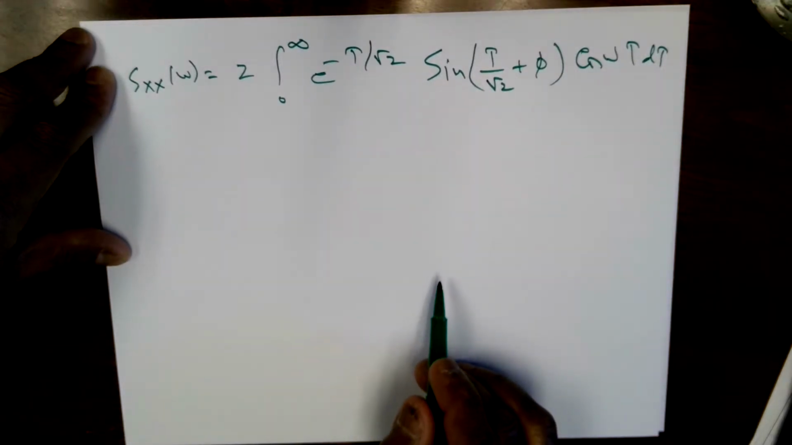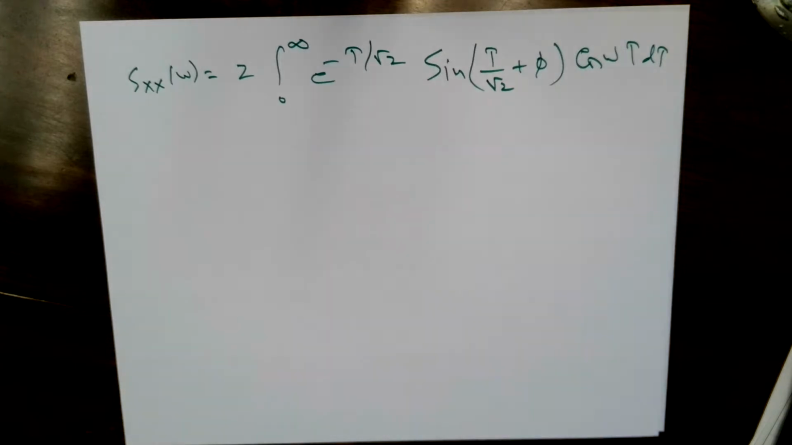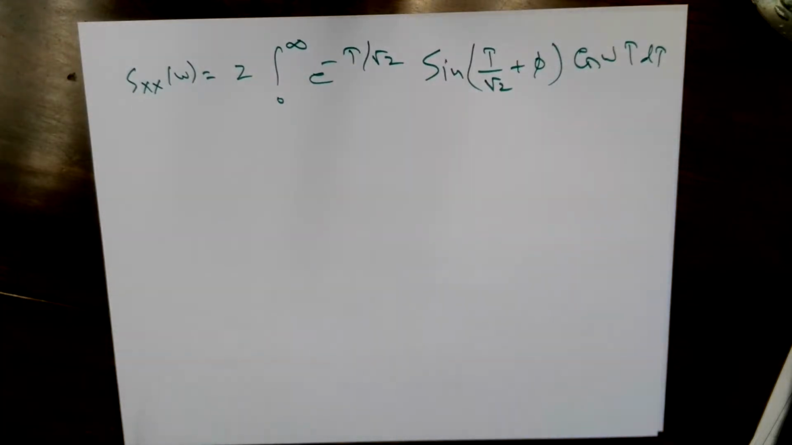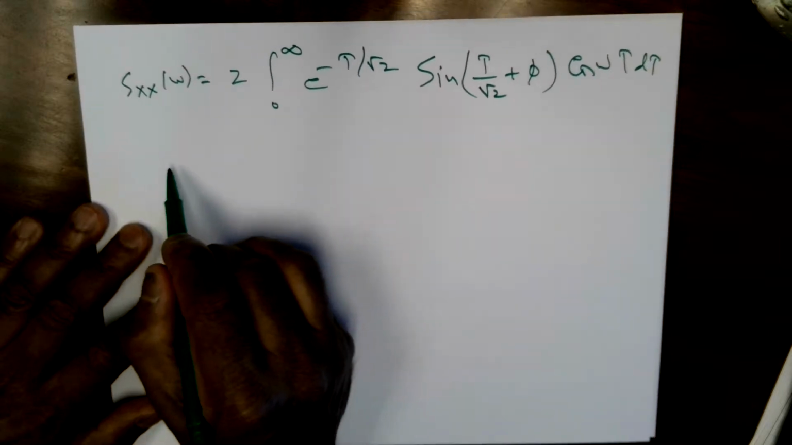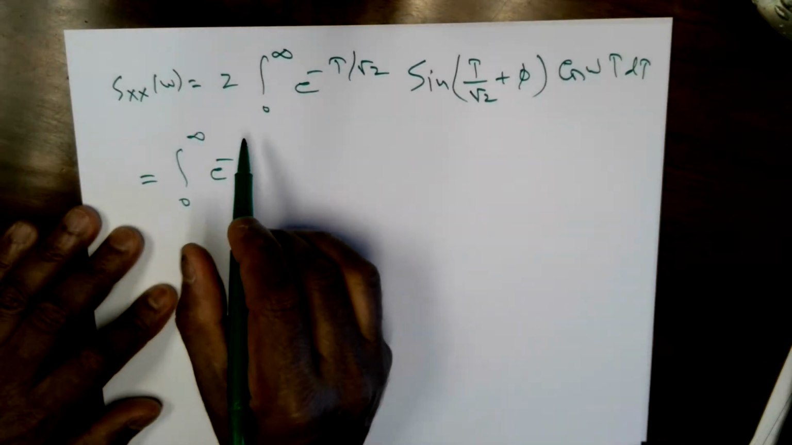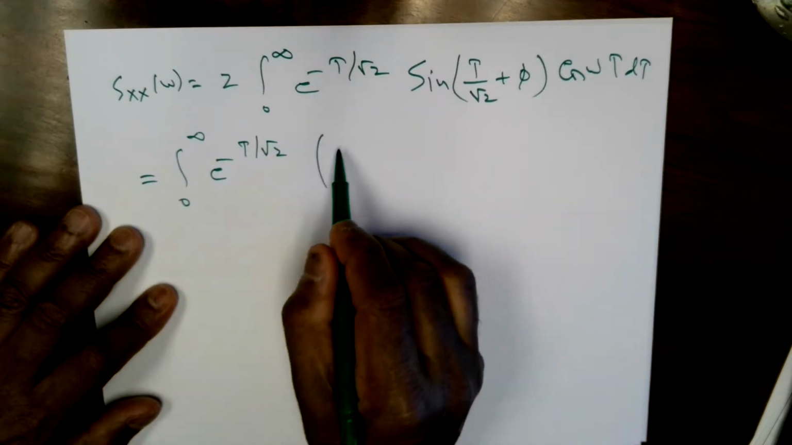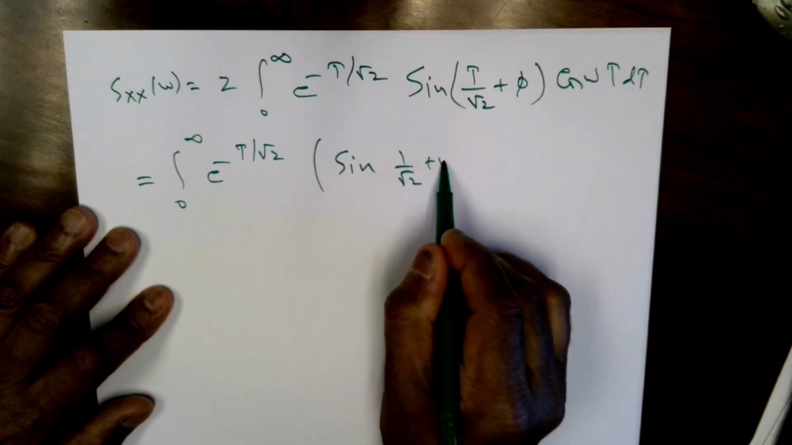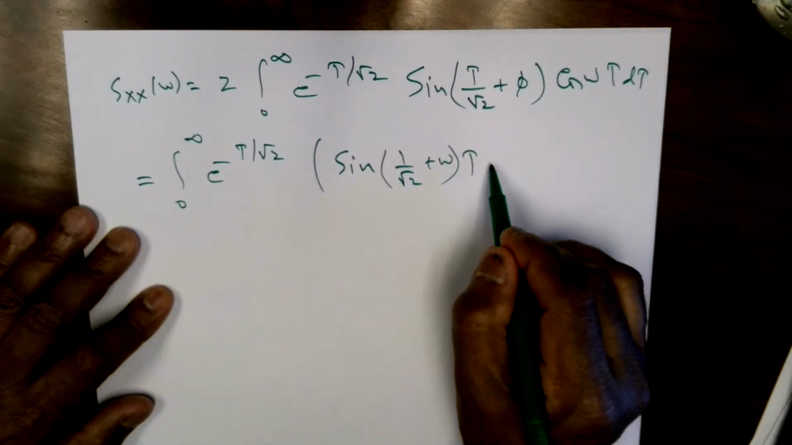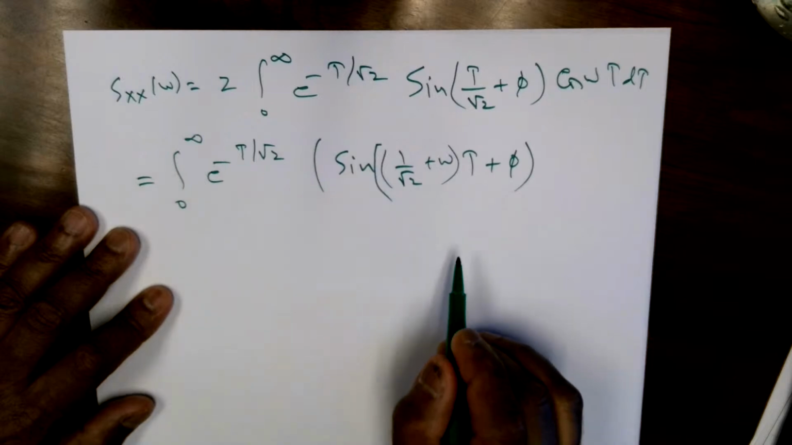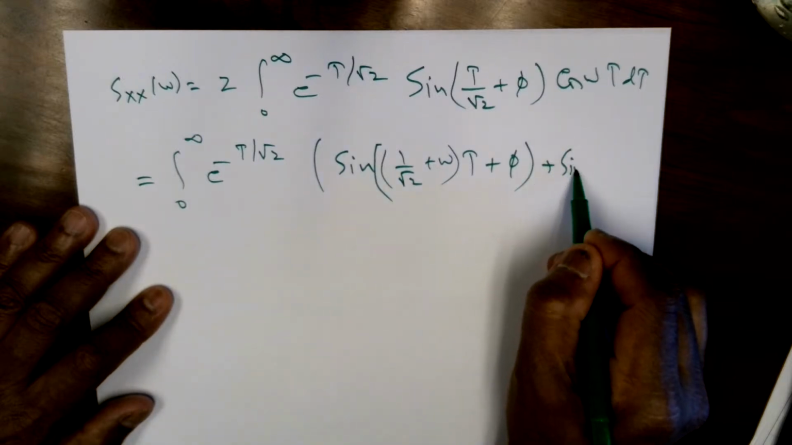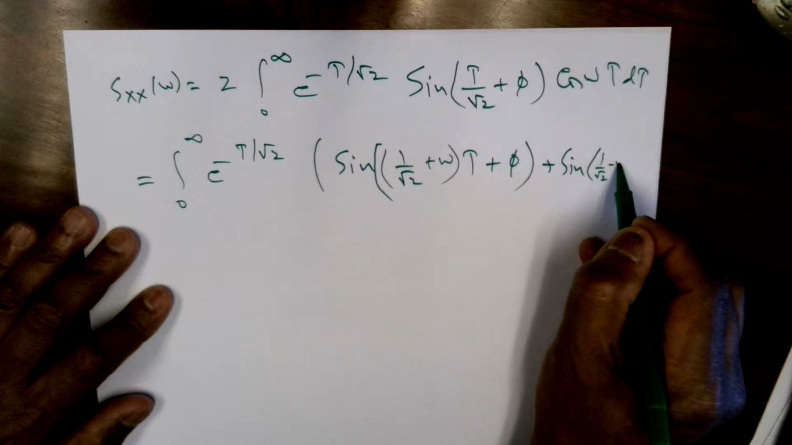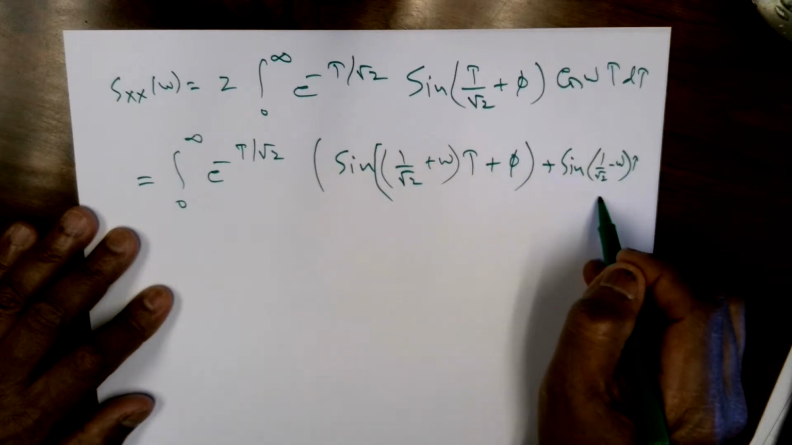Okay, so we bring it to this stage. And now I'm going to use 2 sine A cos B is sine of A plus B plus sine of A minus B. So this expression becomes the integral from 0 to infinity of e raised to minus tau over square root of 2, times sine of (1 over square root of 2 plus omega) multiplied by tau plus phi, plus sine A minus B. So basically same thing with the minus here: sine of (1 over square root of 2 minus omega) tau plus phi.